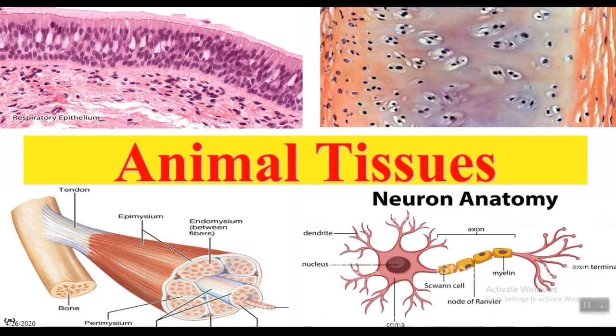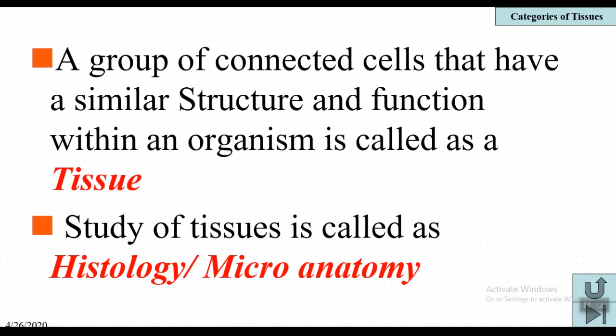Today our topic is animal tissues. Before we start, let us recap what a tissue is. A tissue is a group of connected cells that have similar structure and function within an organism. In simple words, a tissue is a group of cells which are similar in structure and performing similar function. The study of tissues is called histology or microanatomy.